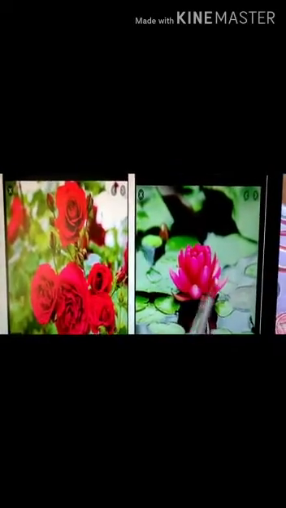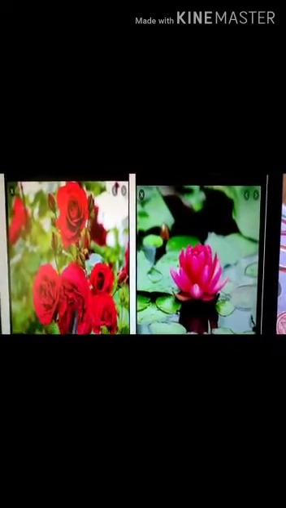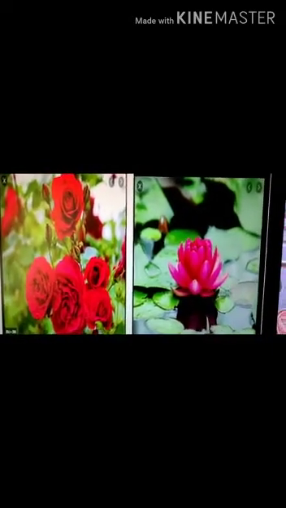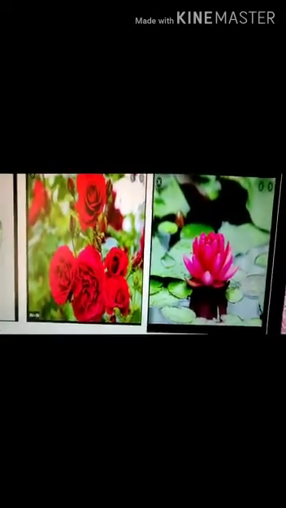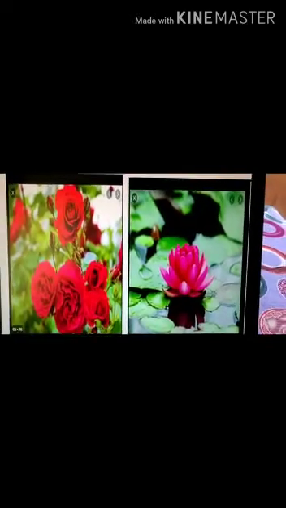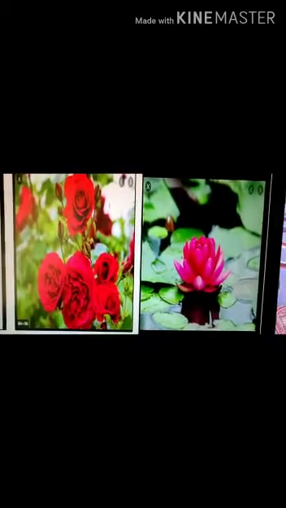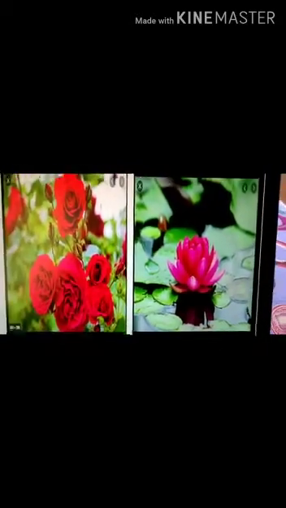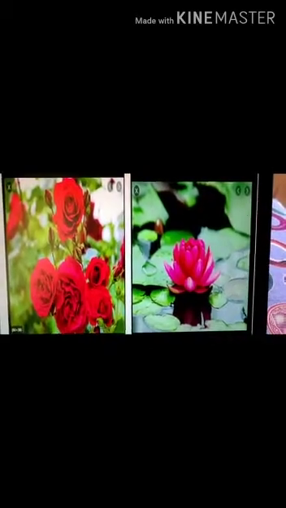The plants which are found on land are known as terrestrial plants, and the plants which are found in water are known as aquatic plants.